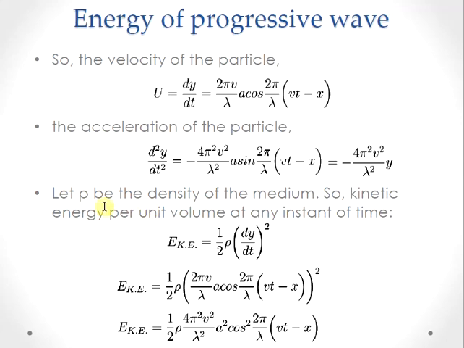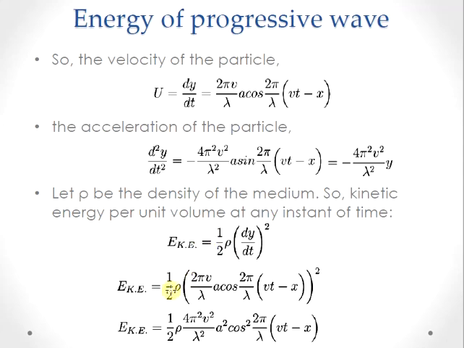Let ρ be the density of the medium through which the wave is propagating, so that the expression for kinetic energy per unit volume at any instant of time can be represented as E kinetic, which is equal to half ρ into v², that is (dy/dt)². This is mass density, the mass per volume, so for a unit volume, we can replace the mass term with density.